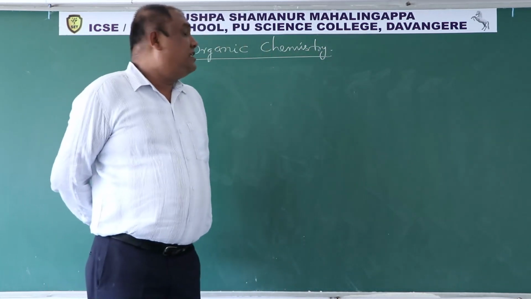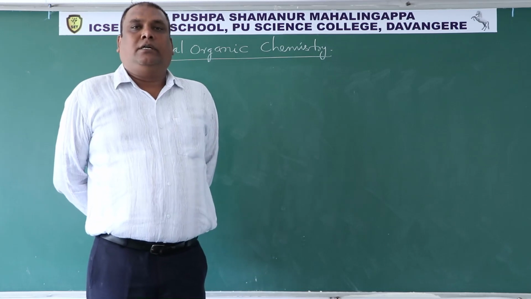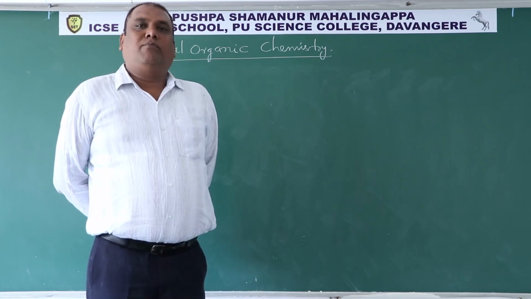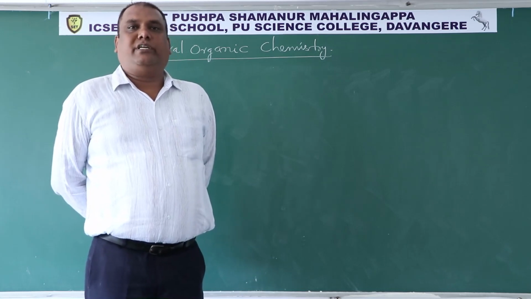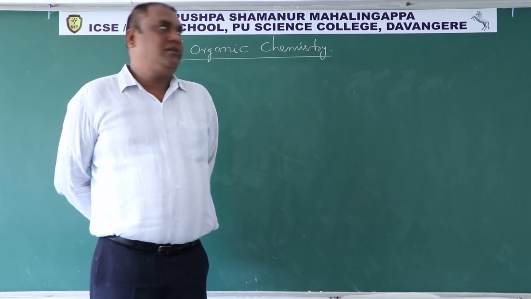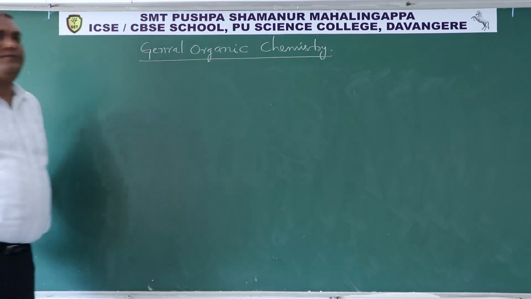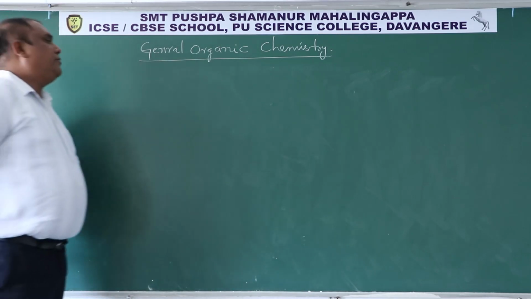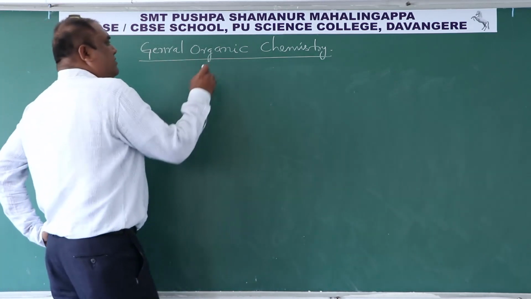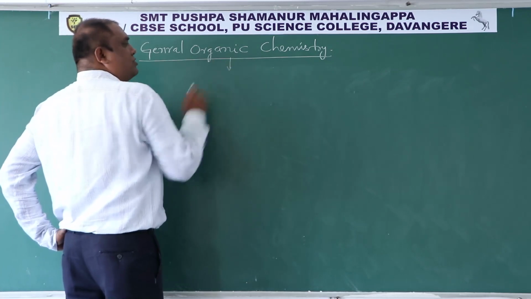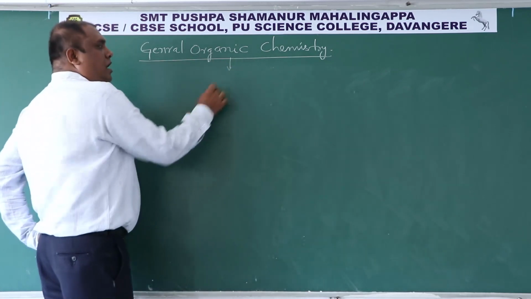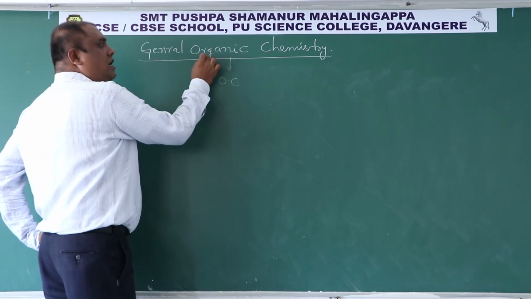Based on this general organic chemistry only, we can solve the problems of both first year organic chemistry and second year organic chemistry. So, this is the basis for entire organic chemistry. So now, first of all, the chemistry of organic compounds is called organic chemistry.